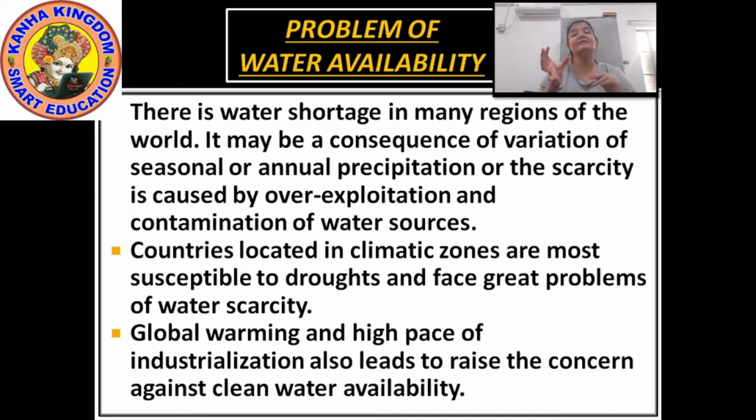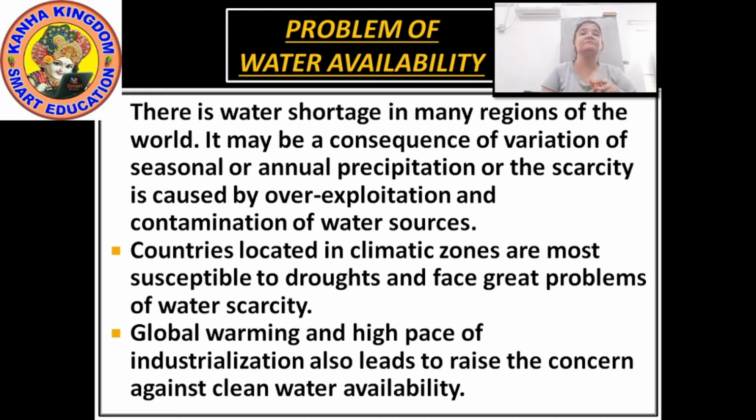Because of the countries which are located in the climatic zones, the zones about which we had talked: torrid zone, temperate zone and frigid zone. Now the countries which come under the hot zones, the torrid zones, face water shortage most of the time. Why? Because of the drought. Drought means when there is very little rain or no rain at all. Such countries face great problems of water scarcity.